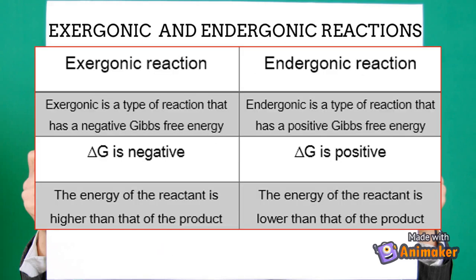Now, exergonic and endergonic reactions. Exergonic is a type of reaction that has a negative Gibbs free energy. In this, delta G is negative, and the energy of the reactant is higher than that of the product. While endergonic is a type of reaction that has a positive Gibbs free energy. Delta G is positive, and the energy of the reactant is lower than that of the product.